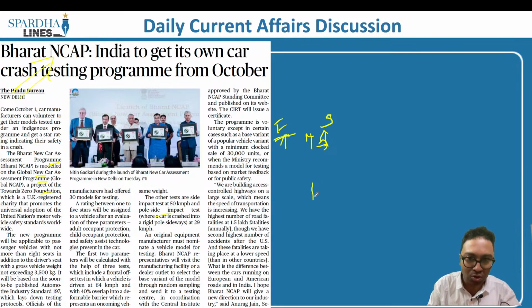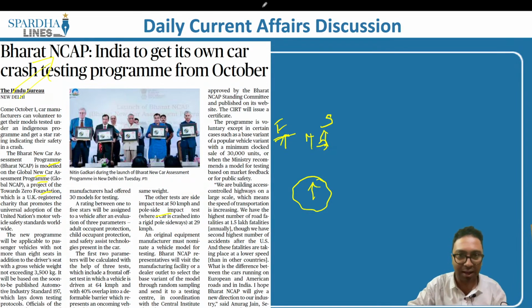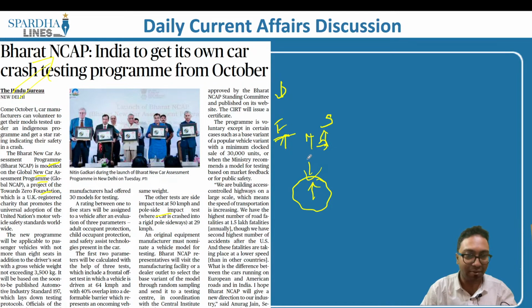What if a car goes and hits a pole and there is a crash and there are people inside it? All of it will be considered as per the NCAP. So there is a frontal impact, then there is sideways impact, and there is impact with respect to the pole. All this will be taken into the picture and ultimately a rating will be provided.